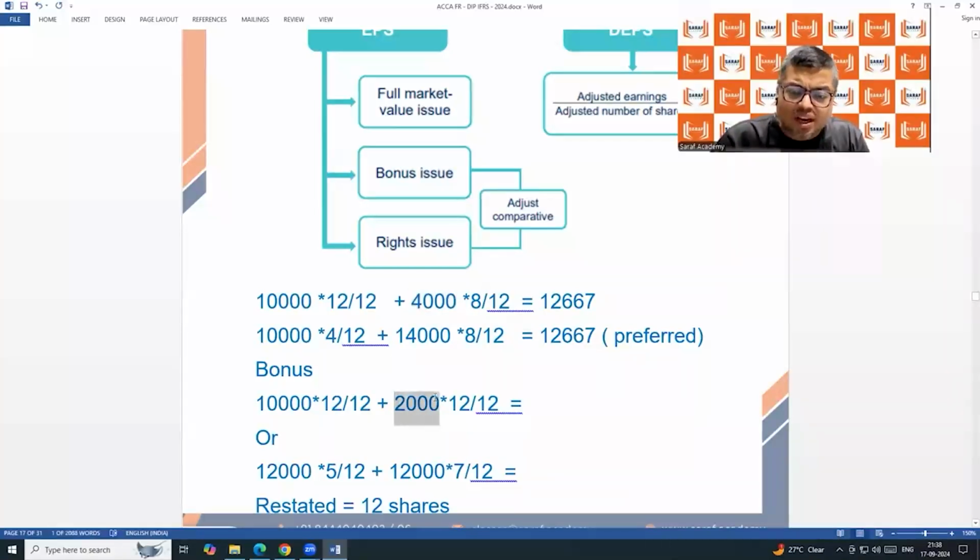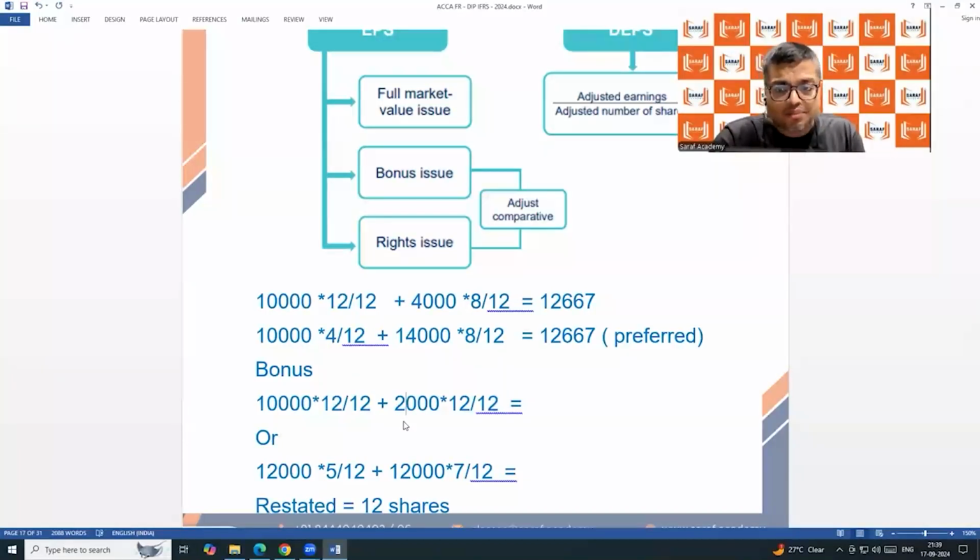For these shares we earn for 12 months, so these will be taken 12 months only. For bonus shares, the date of issue is irrelevant. For bonus shares, they will be assumed from the beginning. So the total number of shares is 12,000. So when you calculate EPS, the profit will be divided by 12,000.